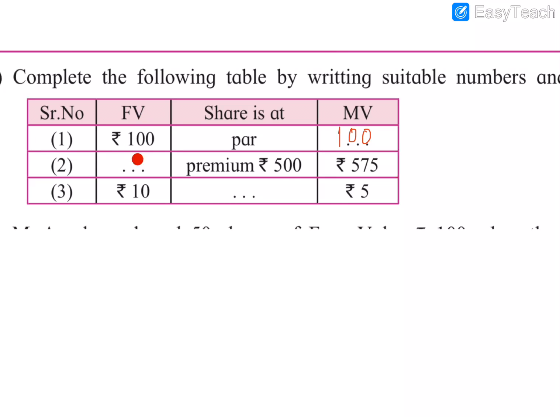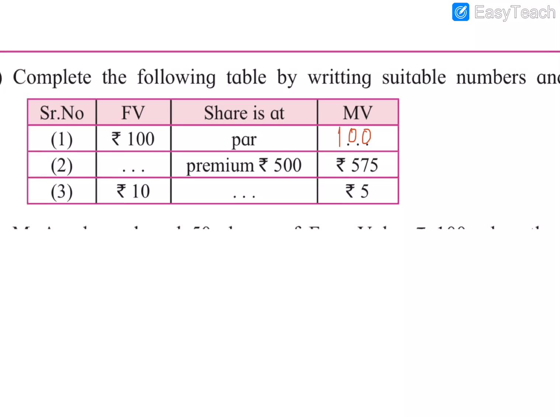We'll go with the second. Here face value is not given and share is at premium. Premium means it is having profit. And MV is 575. So when the share is at premium, MV will be greater than FV. Market value will be greater than the face value. When it has premium, it has profit, so market value will be greater, and the premium is 500. So for finding the face value, we need to subtract the premium or the profit of 500.